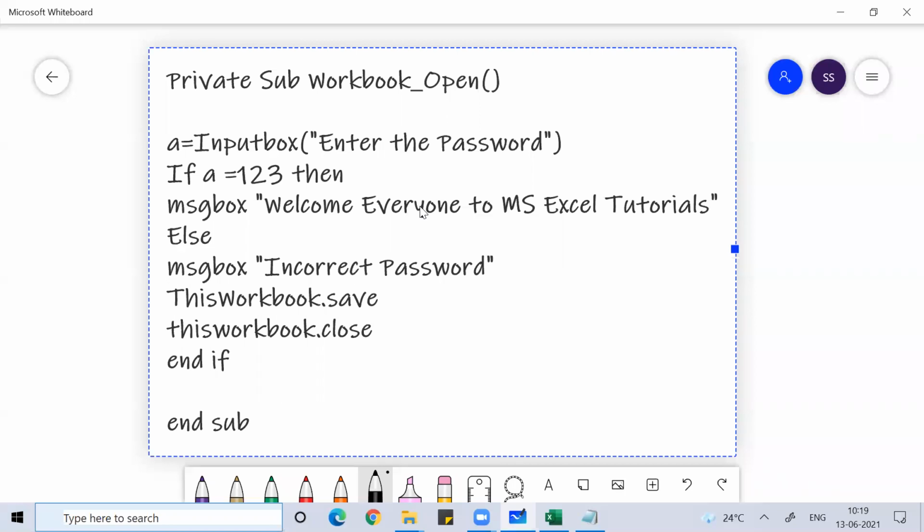You can welcome anyone, your very good friends, all of them. Message box is customized; you can customize it depending upon your convenience. So this I wrote: Welcome everyone to MS Excel tutorials. You can put anything. So you can welcome Corona. You can put a message box: Welcome Corona in our life.